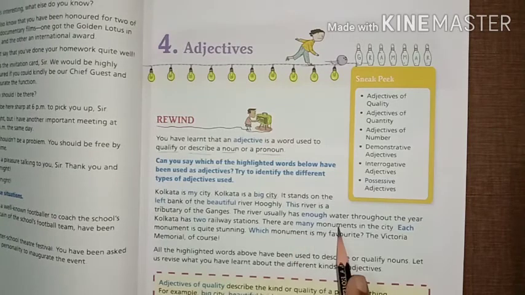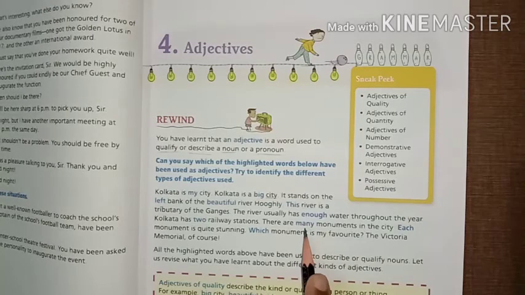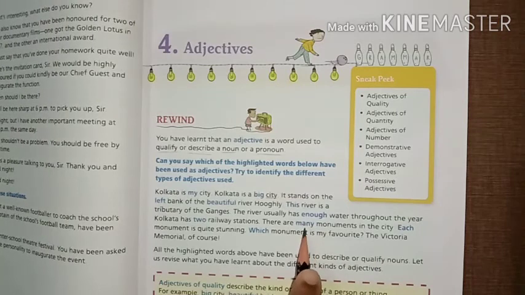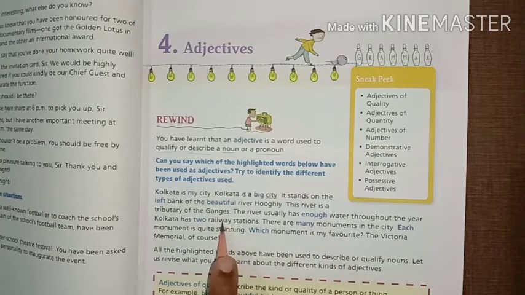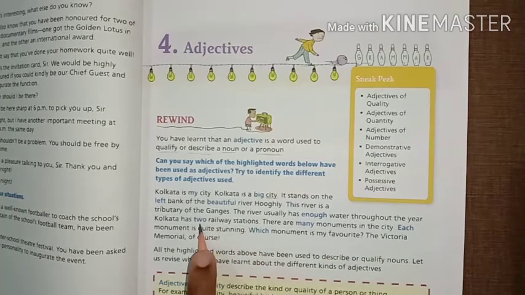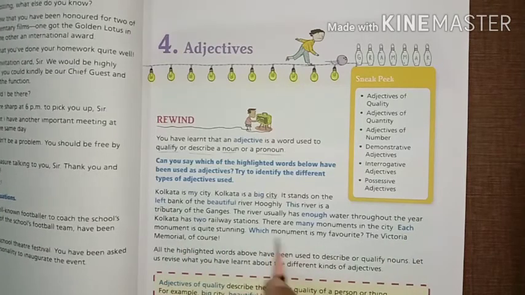There are many monuments in the city. So monument is a place. So here many is an adjective. Water is a noun. Enough is an adjective. Railway station is a noun. 2 is an adjective. Each monument. Monument is a noun. Each is an adjective. Monument and which is an adjective.